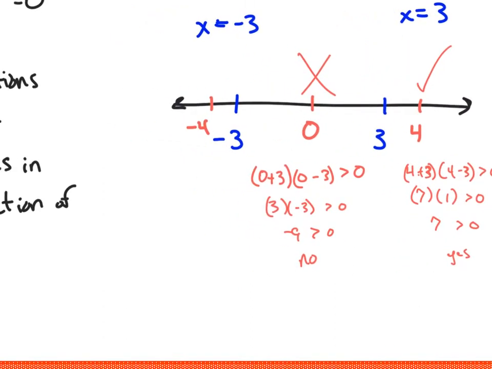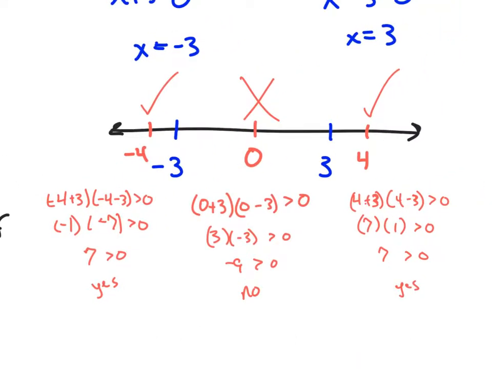And then if we test negative 4, so negative 4 plus 3 times negative 4 minus 3 is supposed to be greater than 0. So negative 4 plus 3 is negative 1. Negative 4 minus 3 is negative 7. And negative times negative is positive. And so positive 7 is our final answer there on the left, which is greater than 0, yes. Yes, that is greater than 0, so it does work.